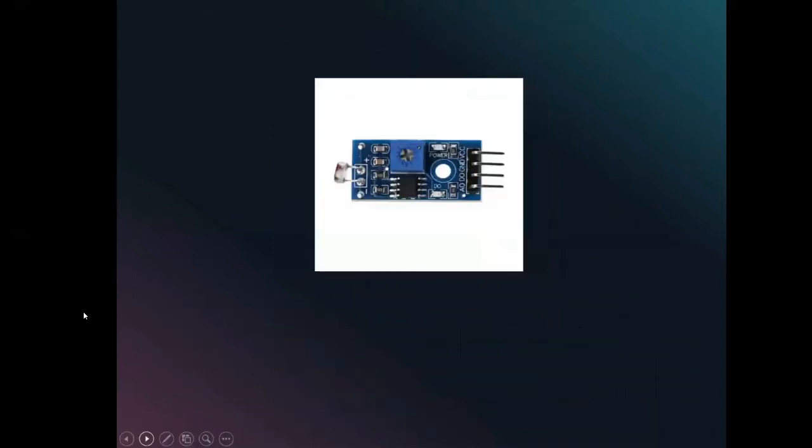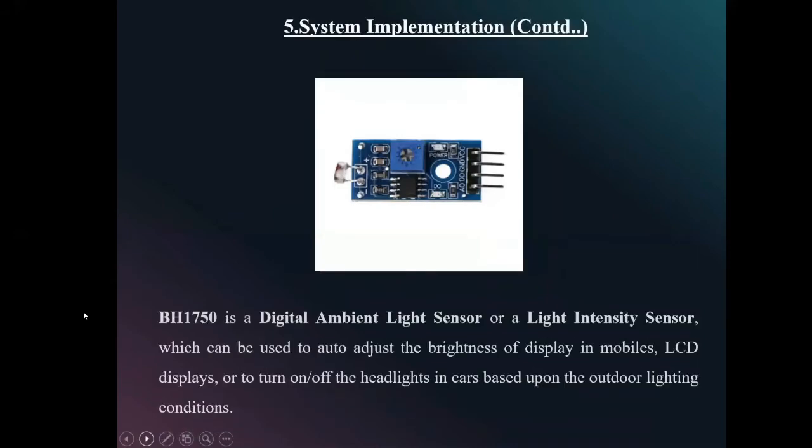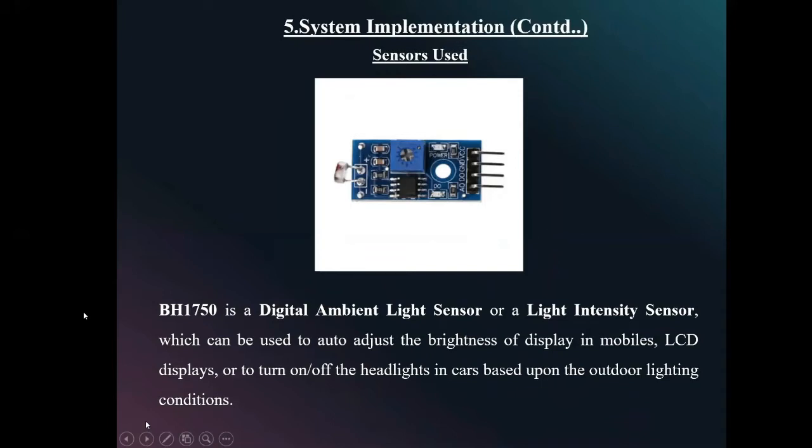Moving to the next sensor, BH1750, which is a digital ambient light sensor or light intensity sensor. This sensor can be used to adjust the brightness of displays in mobiles and LCD displays, or to turn the headlights in a car on or off based upon the outdoor lighting condition. It is a light intensity sensor breakout board with a built-in 16-bit AD converter which can directly output a digital signal. There is no need for complicated calculation.